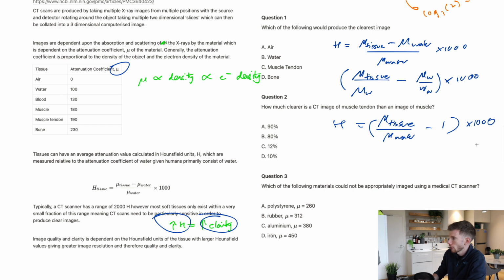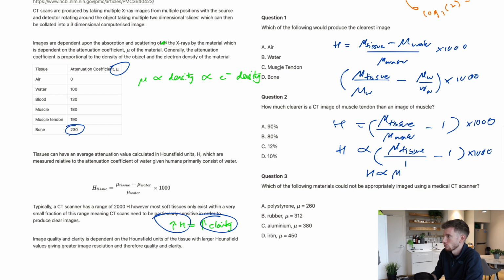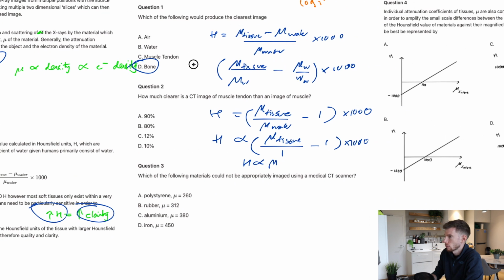That's another way to look at it. And so now what that means is that in terms of proportionality, the only thing that can actually vary is the mu of the tissue. And you can see that it is directly proportional because the mu of the water is going to be a constant, right? So I'm just going to call that a 1, take away 1, times 1,000, like that. And I can see now H is directly proportional to mu. So I don't really need to overthink this too much. The one that produces the clearest image is the one that has the highest H value, which has the highest mu value. So that would be bone. And there's my answer. Cool.